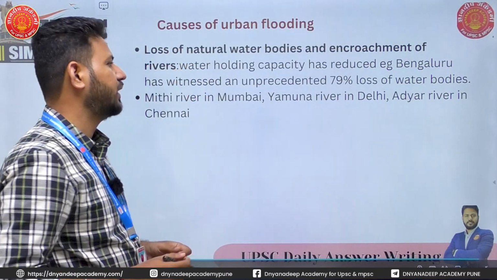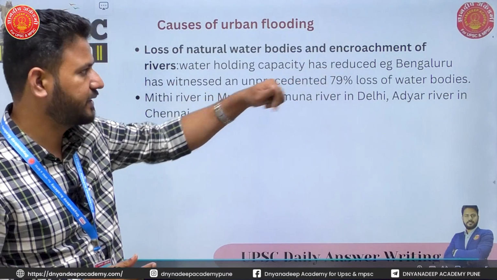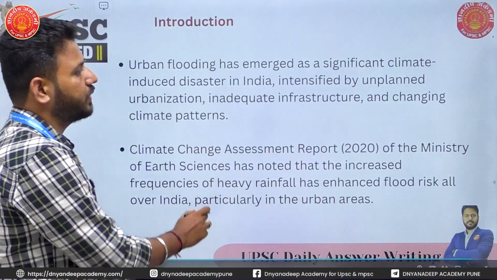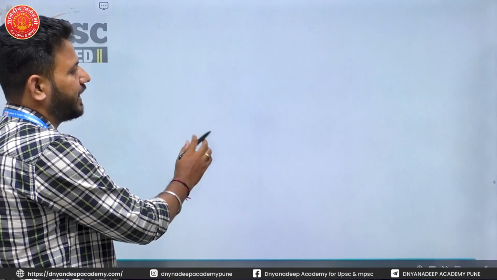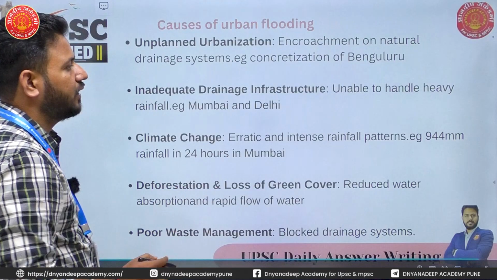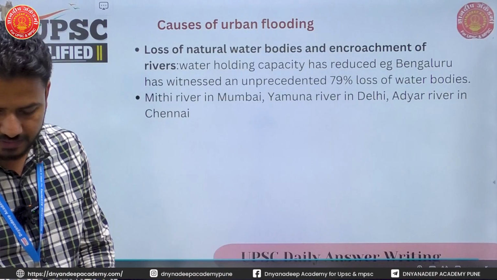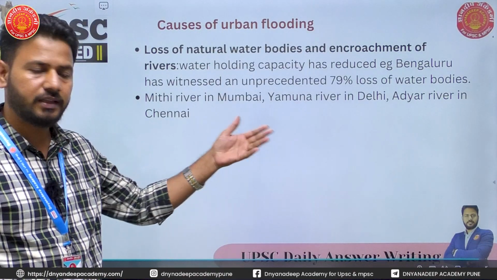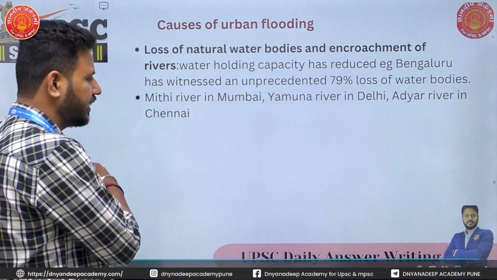Again, I've given an example that Bangalore has witnessed unprecedented encroachment, 79% of its water bodies, and so the water storage capacity has automatically reduced. Okay, this is another reason why we see increasing urban floods in India.